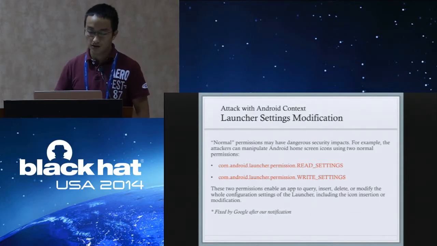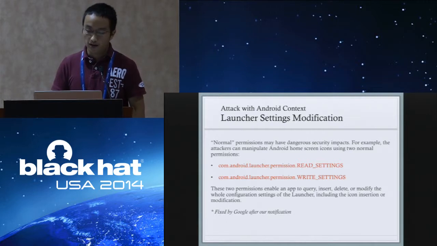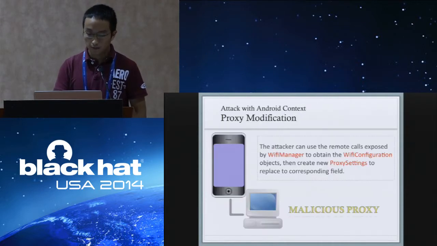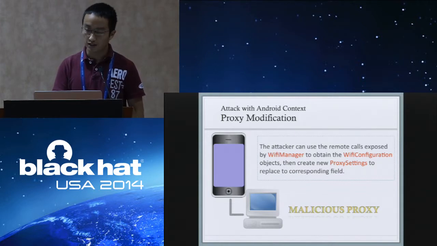Those two permissions allow an attacker to modify the launcher. For example, you can query, insert, delete, or modify the shortcuts without the install shortcut or delete shortcuts permission. We have notified Google, and Google has fixed this only recently. And you can also use reflection to change the proxy to point to a malicious proxy to steal the traffic or inject malicious traffic.